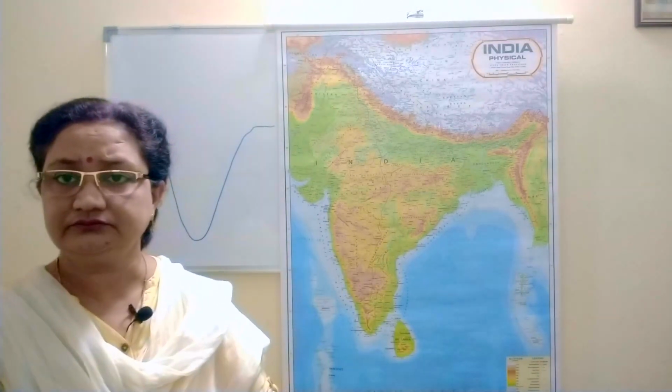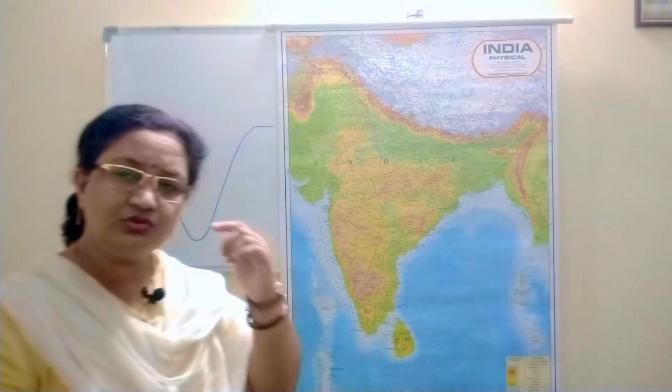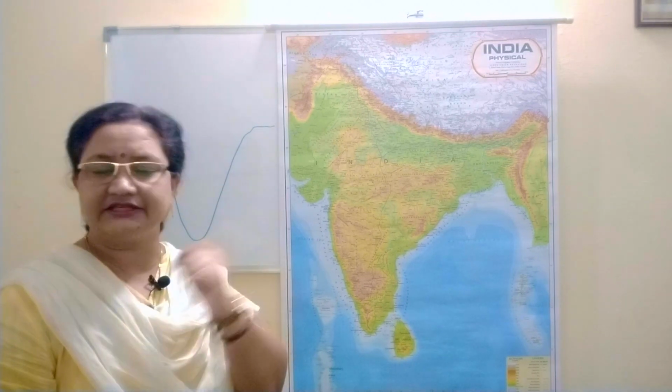Now, let's come back to the monsoons. What are basically the monsoons? Monsoons arise due to the variation in temperature conditions over the sea and the land area. That is the origin of these winds. So if we take only this as the main factor behind the origin of monsoons, I want you to think of it in this way.